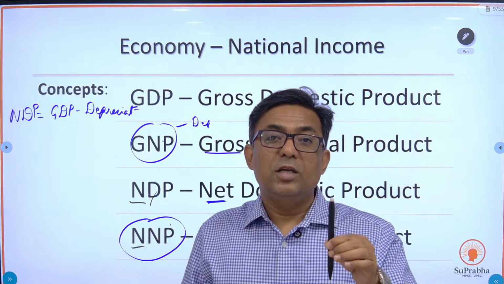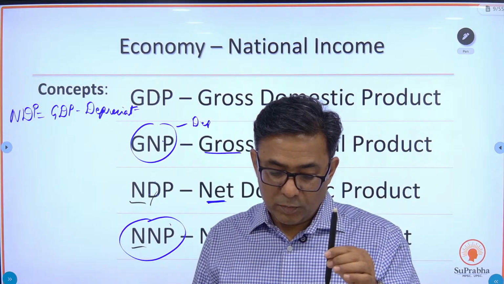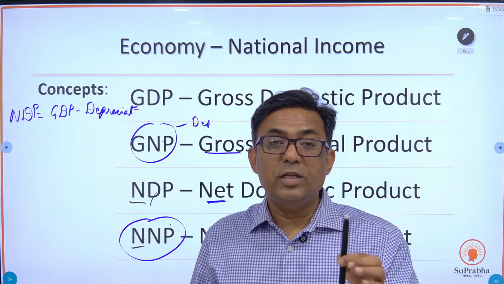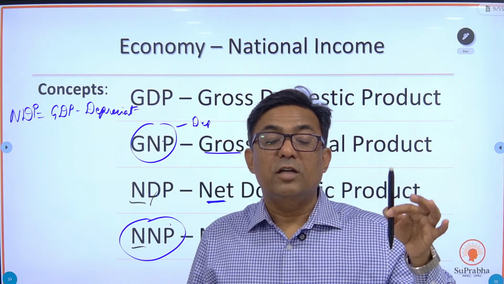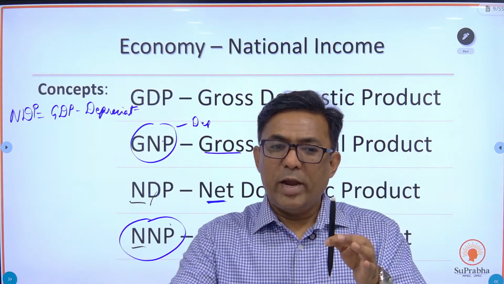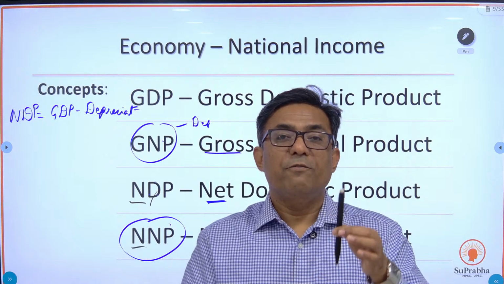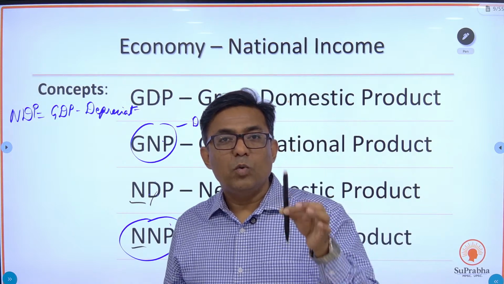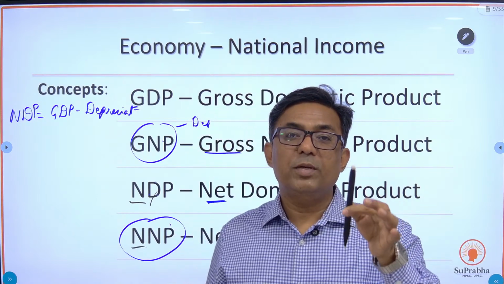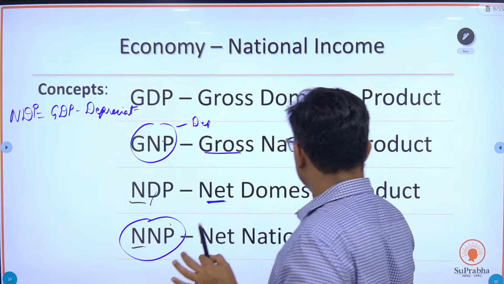But this 100 rupees valuation is at the factory. It is by adding all the factors of production. When you add all the factors of production, whatever value you get, that 100 rupees becomes the factor price of this product.